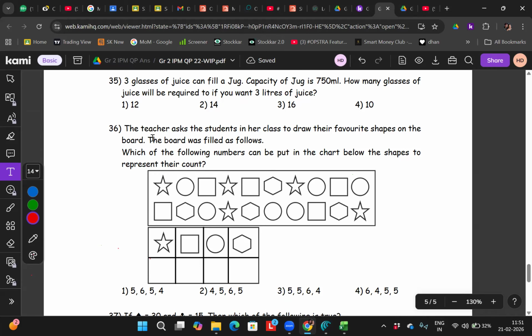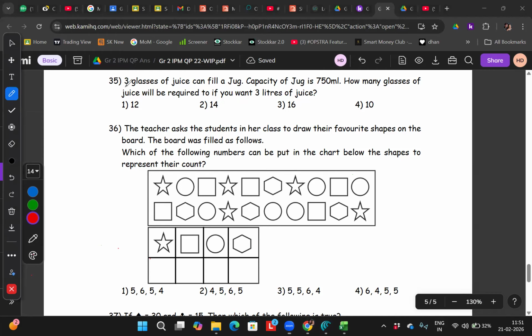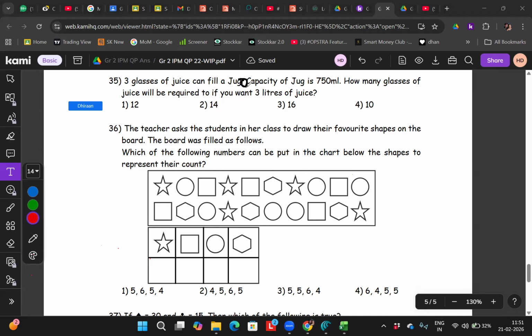धीरान, पहले तू रीड करने में फेल हो गया, right? What I taught you? When you want to read this, 3 glasses of juice can fill a jug. यहाँ पे क्या? Full stop. Full stop means? Full means completely. Stop means wait, right?